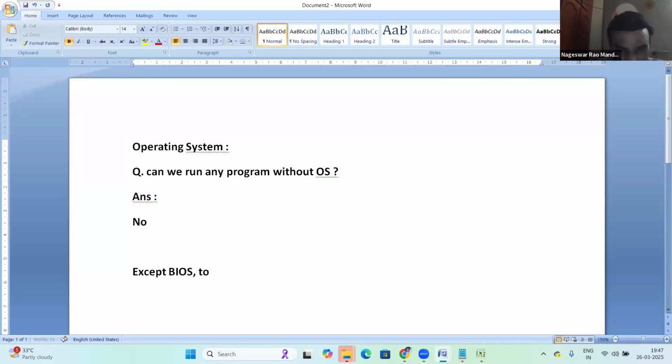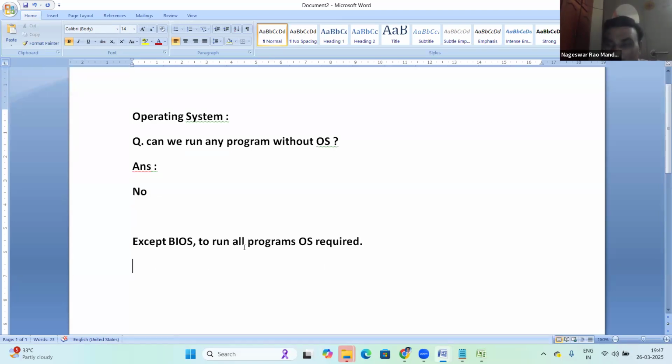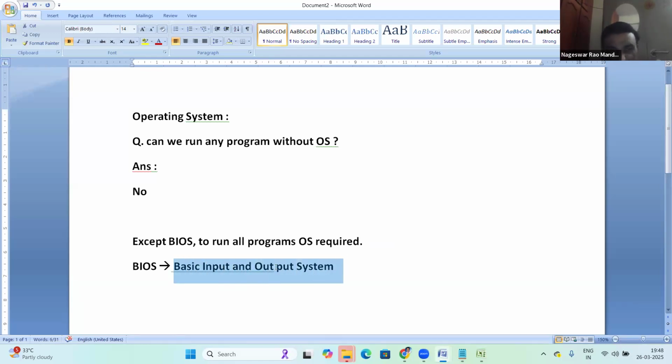To run all programs, an OS is required. BIOS is not a software program. BIOS is a chip. That chip contains one hardware program. BIOS stands for basic input and output system.